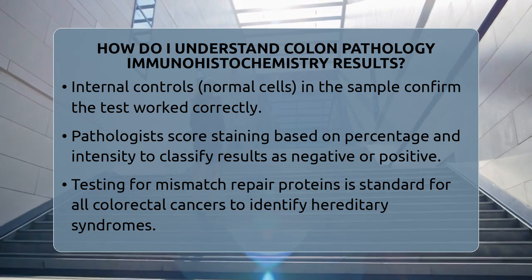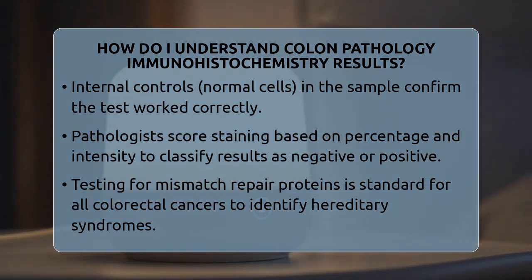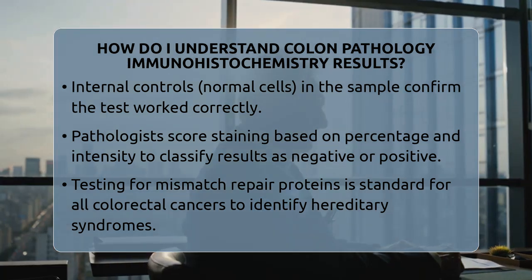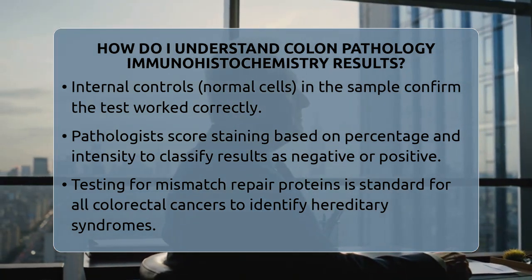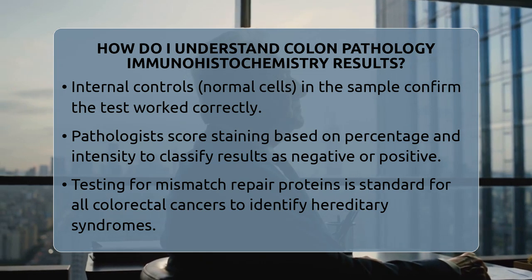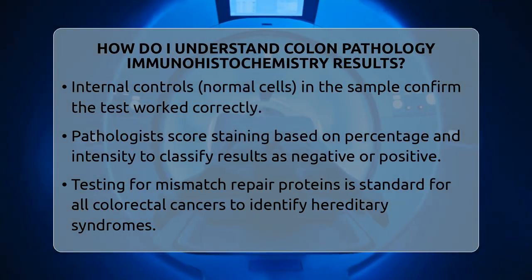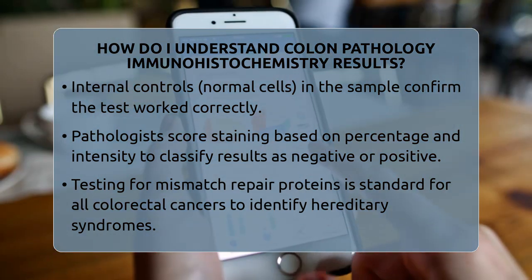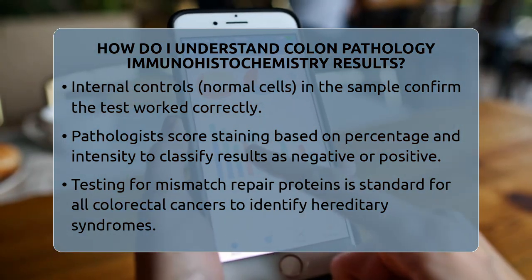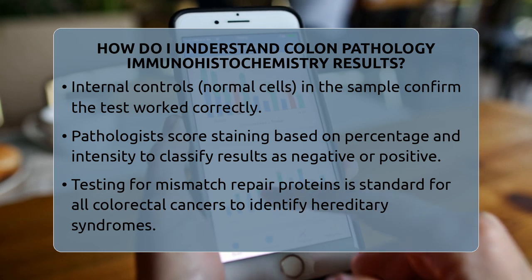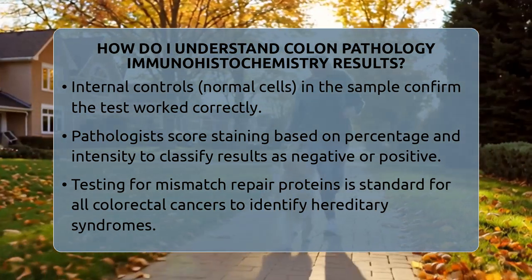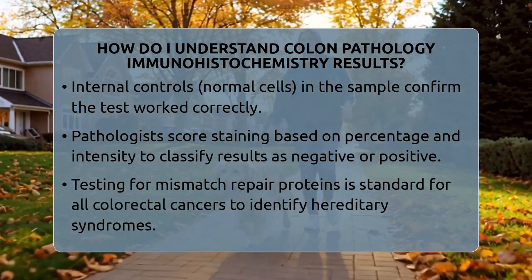Pathologists often use scoring systems to quantify how much of the tissue is stained and how intense the staining appears. They might use a system that multiplies the percentage of positive cells by the staining intensity, giving a score that helps classify the result as negative, weak, moderate, or strong. These scores help guide clinical decisions, especially when considering genetic syndromes or targeted therapies.